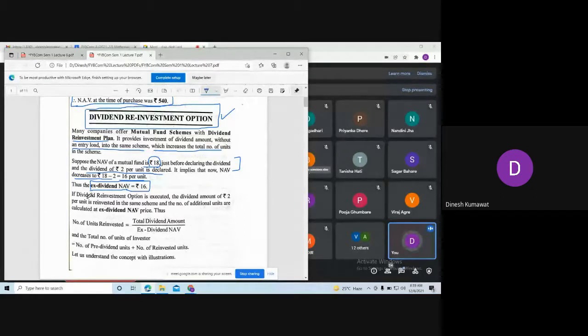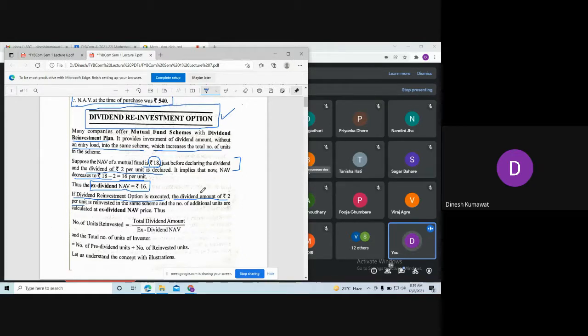Now, what do we mean by dividend reinvestment plan? So if dividend reinvestment option is executed, the dividend amount of rupees 2 per unit, okay, remember this is rupees 2 per unit, is reinvested in the same scheme and the number of additional units are calculated.